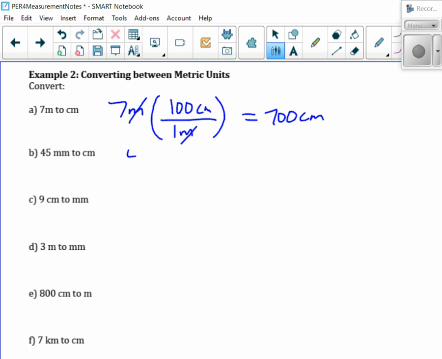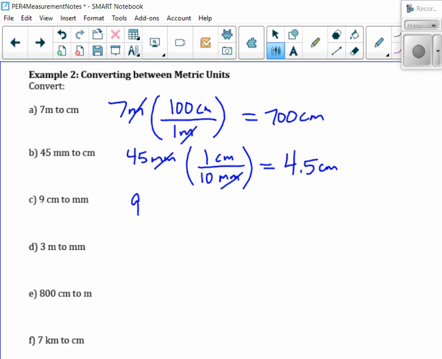Okay? So 45 millimeters. What is the conversion for millimeters? 1 centimeter is 10 millimeters. Yes? So the millimeters will cancel. So I'm not multiplying by 10 here. I'm actually dividing by 10, right? So what would this be? 4.5 centimeters. Are we good? Okay, do you see why the unit analysis helps to understand a little bit?